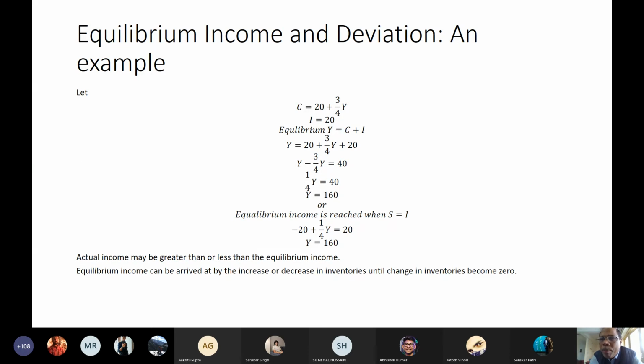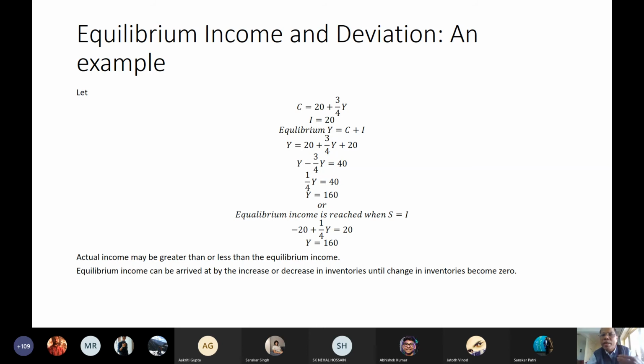So 20 plus 3 by 4 into 182.5 would be the new consumption value plus I of 20. So now what will happen? The total consumption plus investment will still be less than total income, but the difference will come down from 7.5 to 5.6. This is called the process of iteration. This process of iteration will keep happening until the income is brought down to 160.